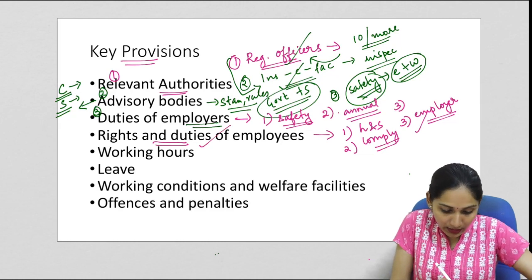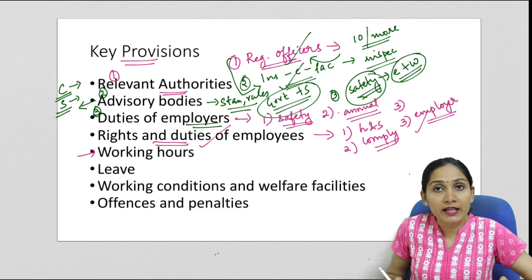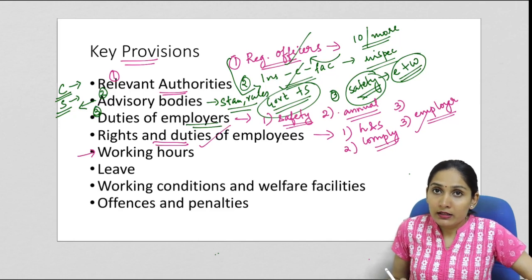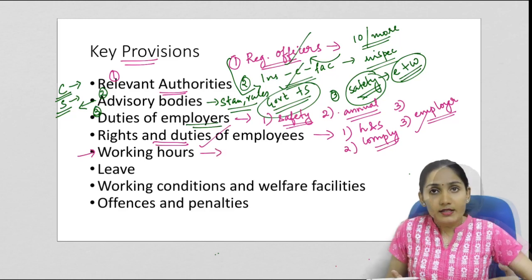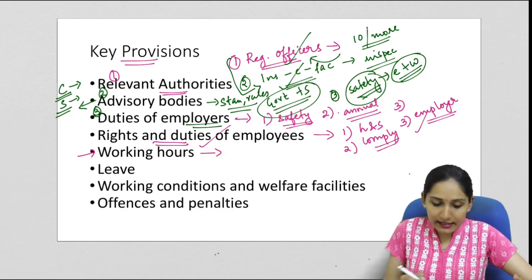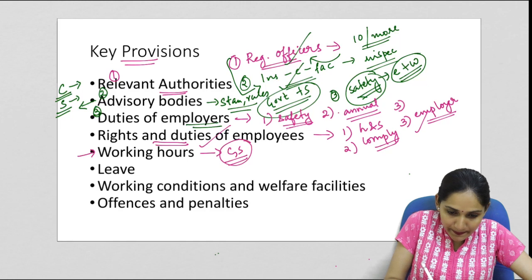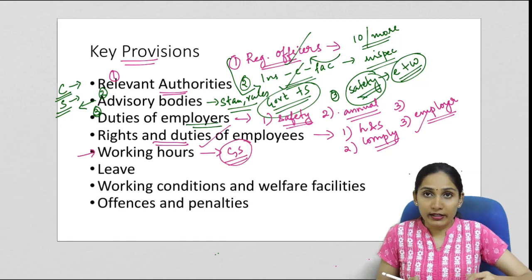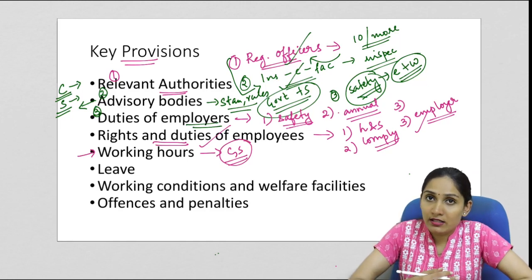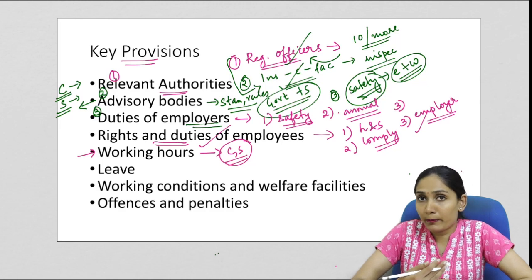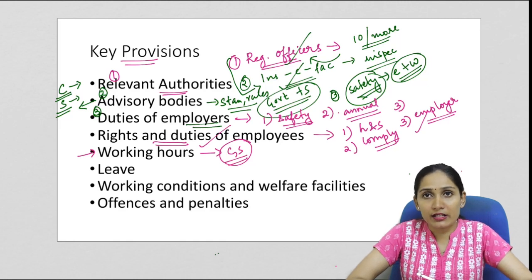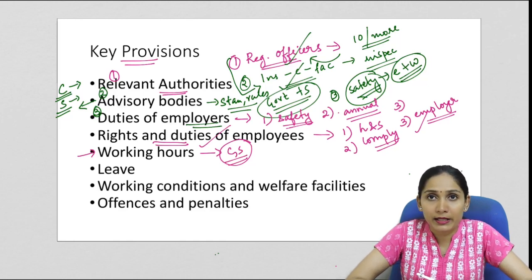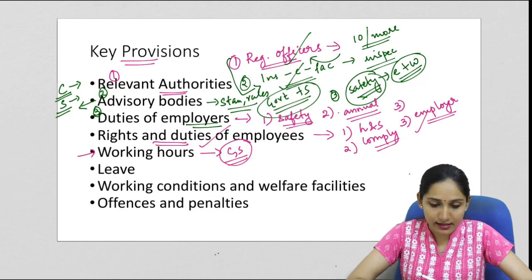Now coming to the working hours. In the code, the government has given specific provisions regarding the maximum working hours for the workers. It is specified in the code that both the central government and the state government will specify the working hours for different categories. This is because different sectors or different jobs or employment have different nature. So according to the nature of the employment, for specific establishments, specific working conditions and working hours will be mentioned by the state government as well as the central government.